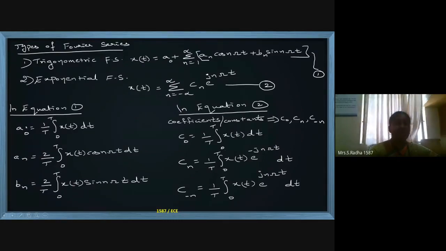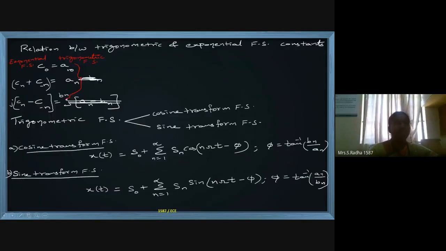Now the relation between A0, An, Bn and C0, Cn, C minus n is like this. C0 equal to A0, and An is nothing but Cn plus C minus n. Bn is nothing but j into (Cn minus C minus n). These are the relations. And in trigonometric we again have two types: cosine Fourier series and sine Fourier series.